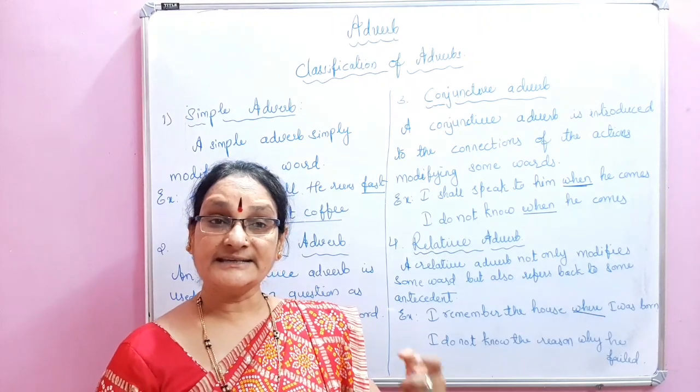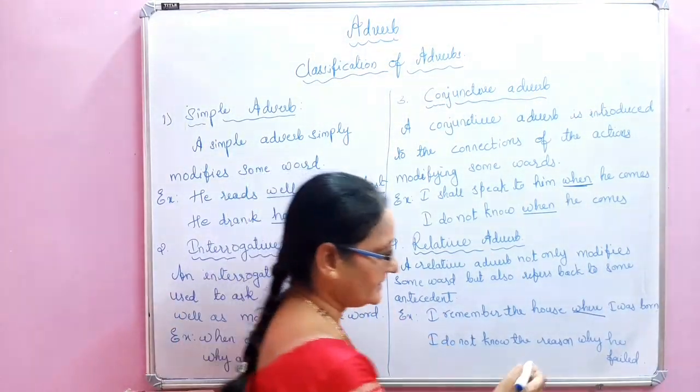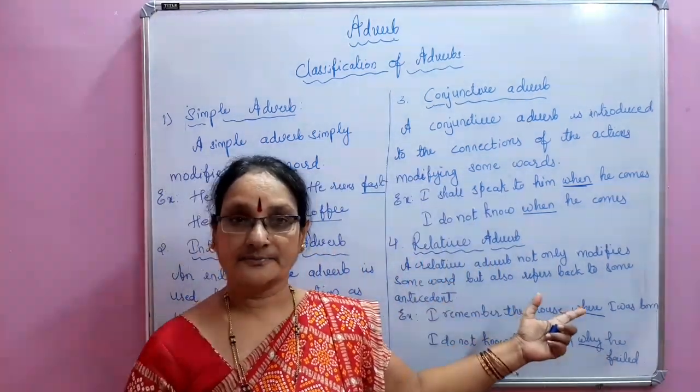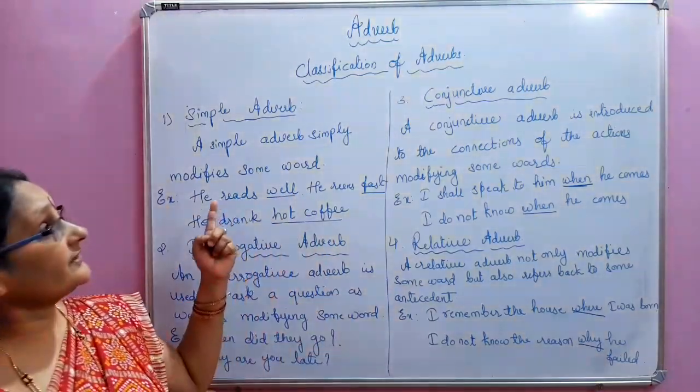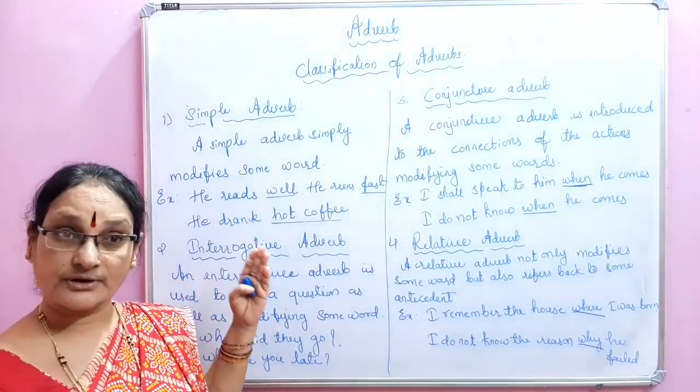Here one incident, the antecedent, is what? He failed. Why he failed? Here why is a relative adverb. So this is the classification of adverbs. There are four classifications. Already you understood them.